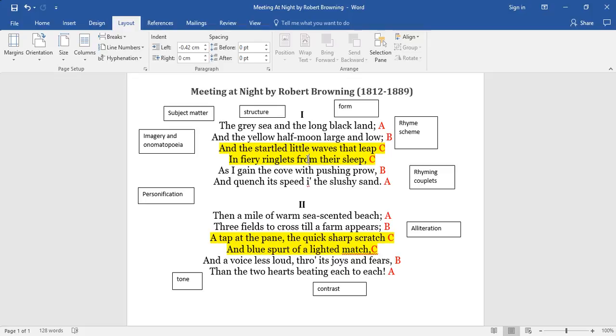The tone of the poem, I think you could say, is very happy, very positive. It ends on a very positive note, but there is a sense of danger in the poem, joys and fears, and that's important. It's almost as if there's forbidden love here and there's danger in their meeting. Contrast is a key language device as well, and you have joy and fear next to each other. So that's a good way for the poet to show that there is a conflict here and a danger, and that maybe the love is forbidden.